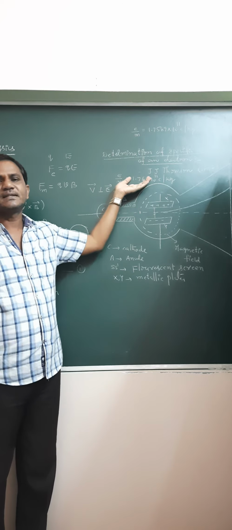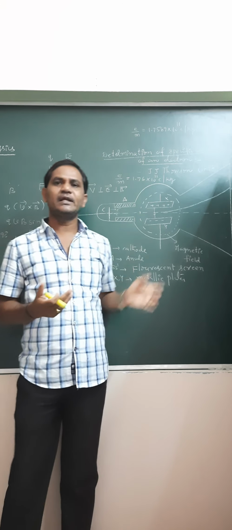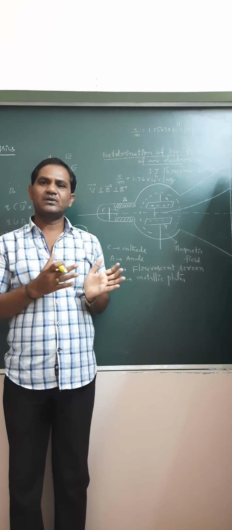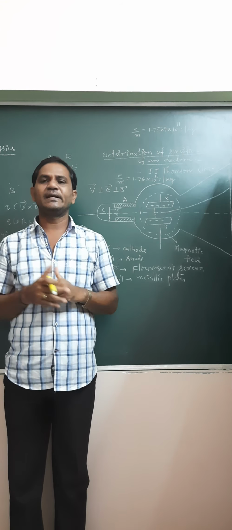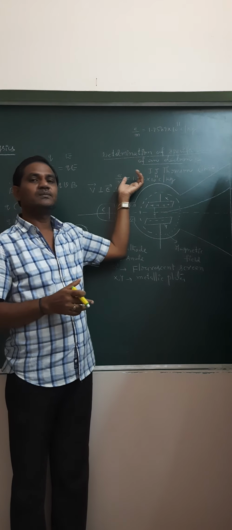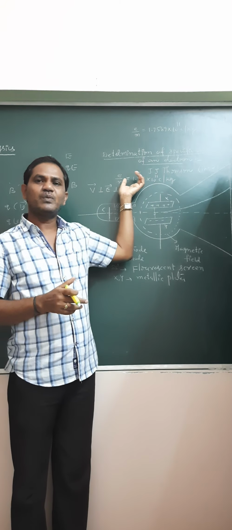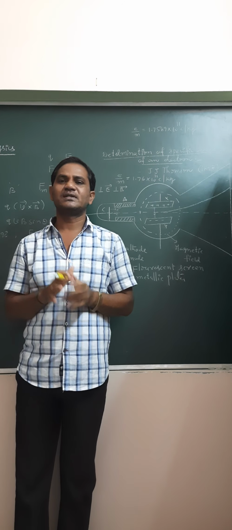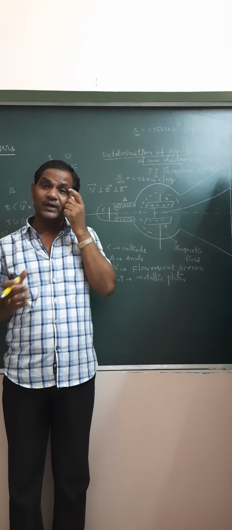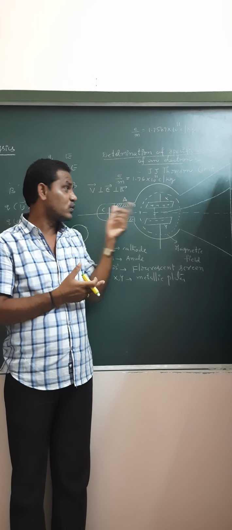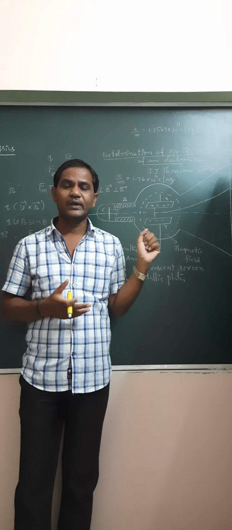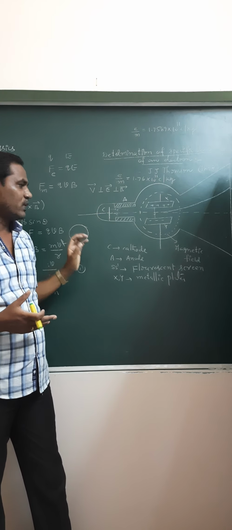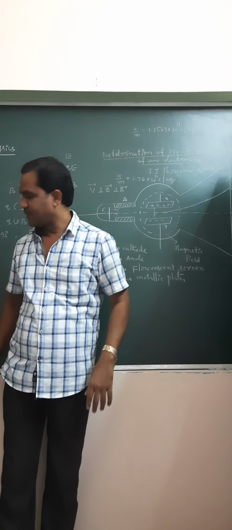Therefore, we can say that electrons are integral parts of all matter. Electron is a constituent of all materials, therefore he got the same specific charge value, 1.76 into 10 power 11 coulomb per kg. It's a universal constant. For any material, for any gas, we got the same value. In this way, we can calculate the specific charge of electron. This is the Thomson method.